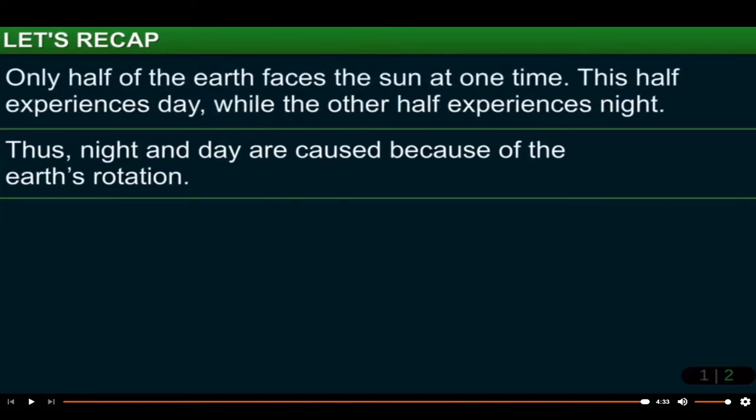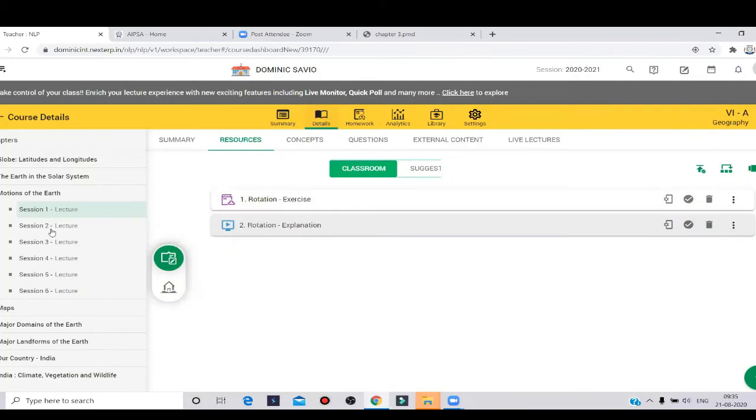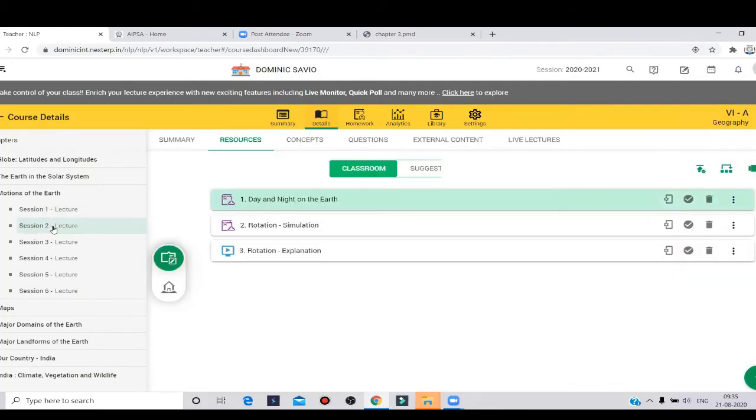Okay, so now let me, okay, day and night on the Earth, rotation explanation.